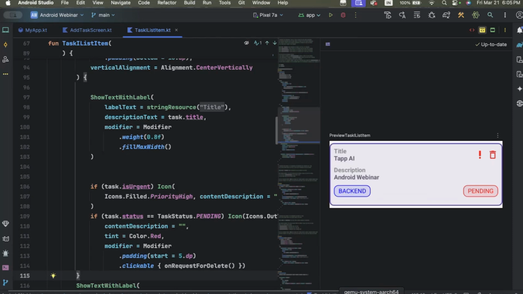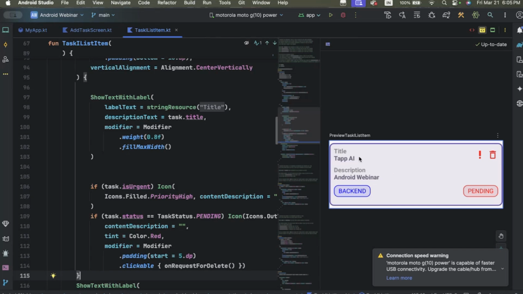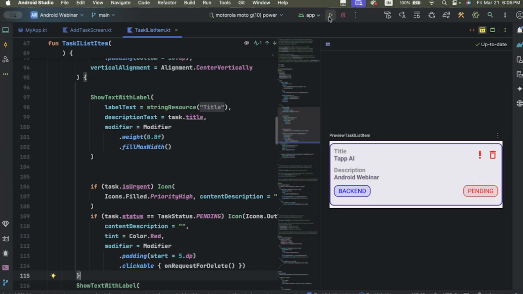This is our list view. Once we have submitted details on a screen, this is how they look like: we entered a title, we added a description, we added a tag. Now I will run the app on a real device.